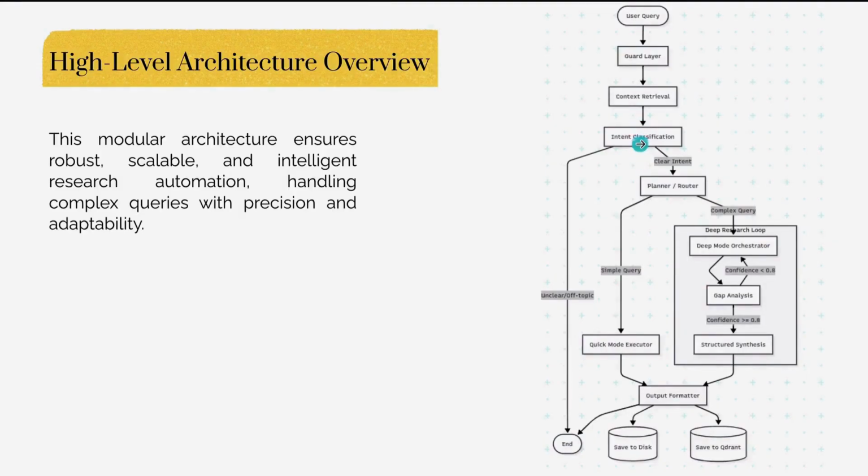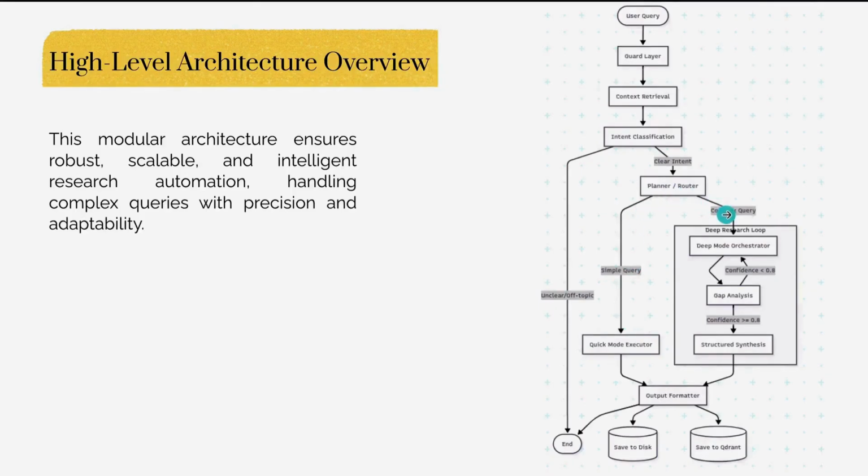The function of intent classification is to determine what type of query this is and classify it into a category. Is it a simple query, a complex research query, or unclear or off topic? If it is unclear or off topic, then it terminates early. If it is a simple query, then the quick mode executor is started, and it performs its function, basically a web search, and finally the process ends.